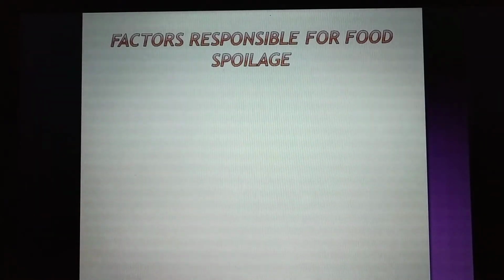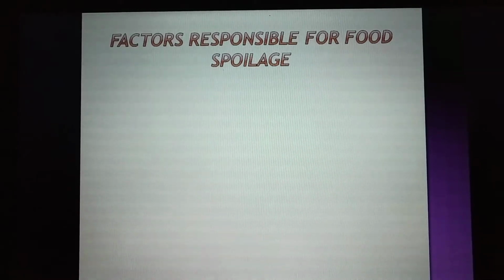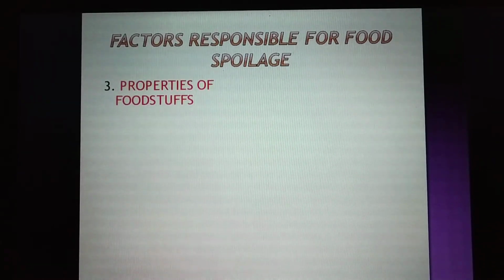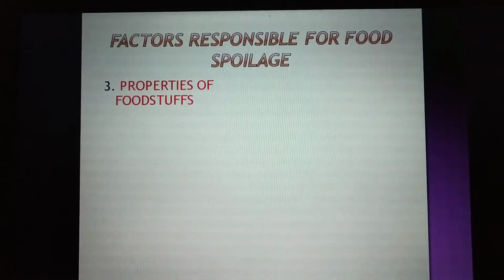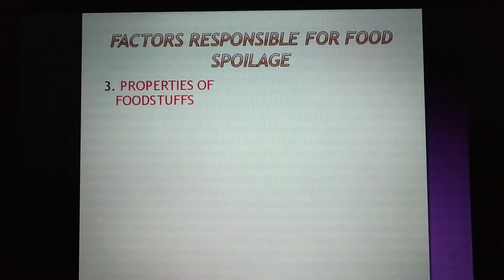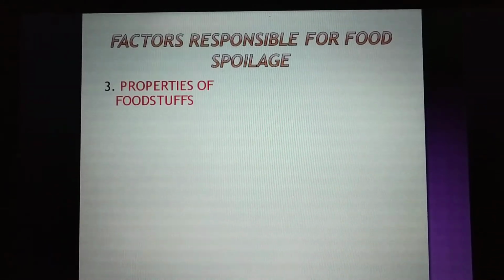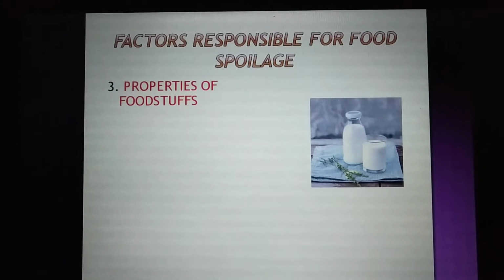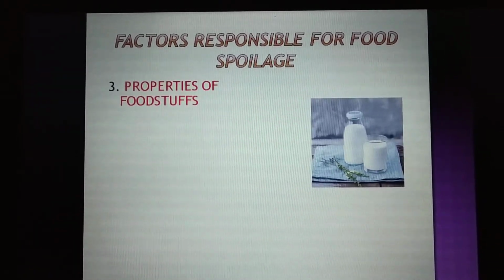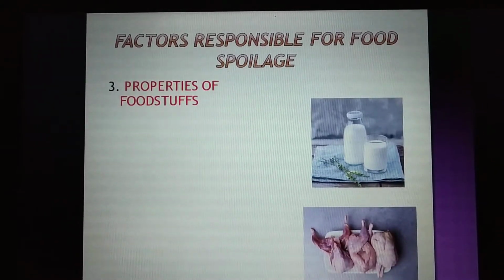Now, the third reason responsible is properties of foodstuffs. There are certain foodstuffs which get spoiled very easily, for example milk and meat.